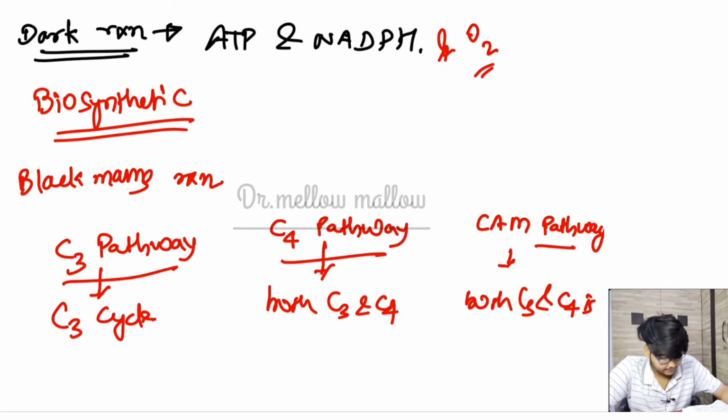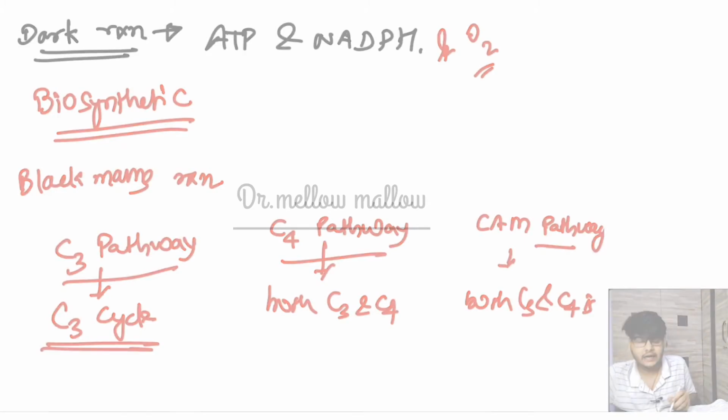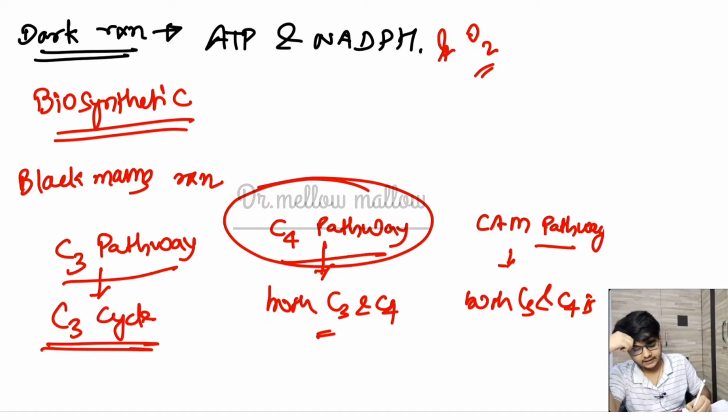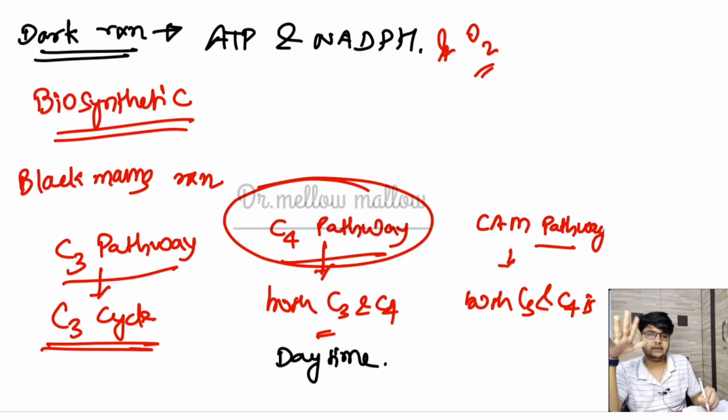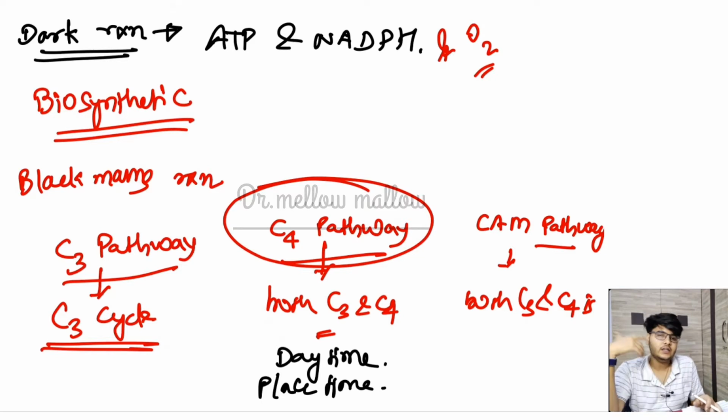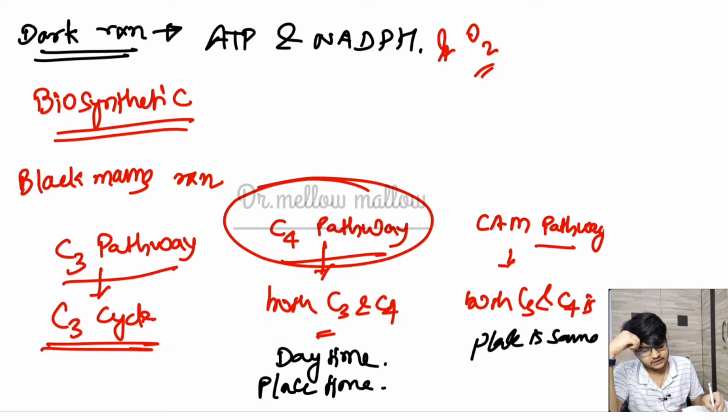So now let's study. Let me give you an overview of this topic. The C3 cycle is universal, it will happen in all plants. The C4 pathway happens at a uniform time, like daytime. Time is constant but the place is different. We will see how and why the place is different, there are some reasons for it. For the CAM pathway, the place is the same but the time is different. Like, suppose C4 is happening at night and C3 is happening in the day. We will see all this in detail.